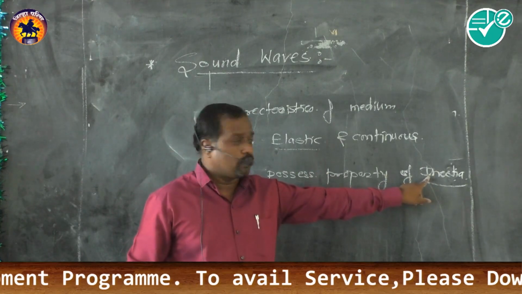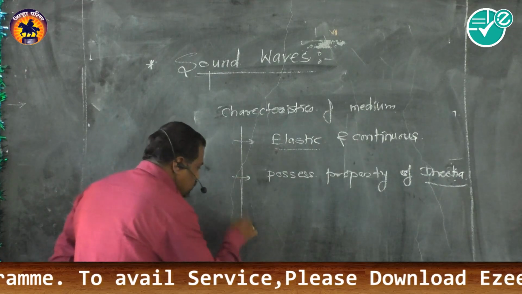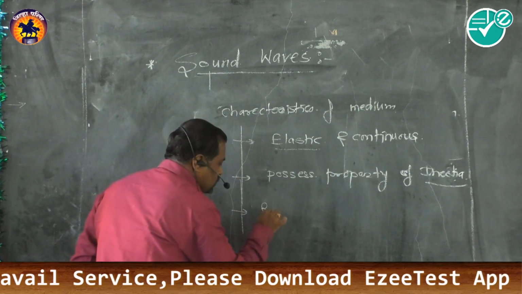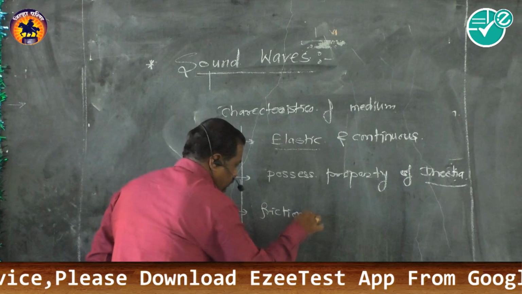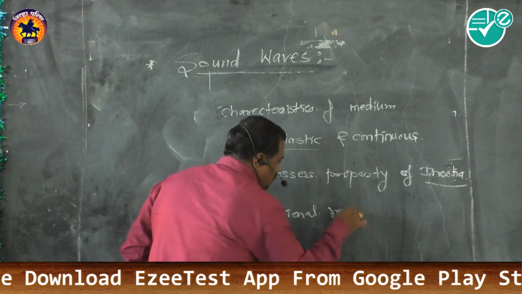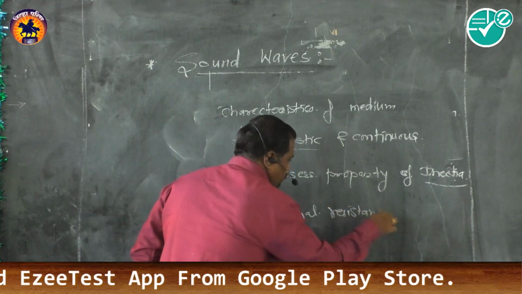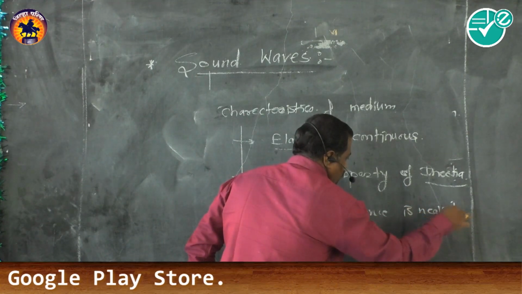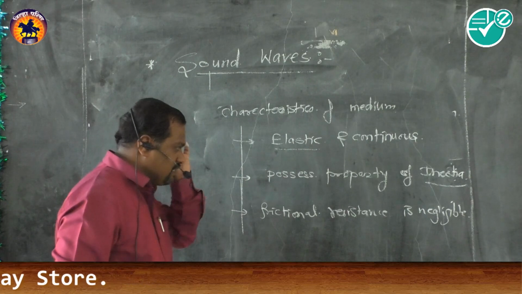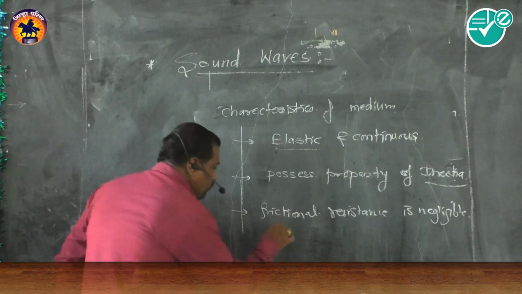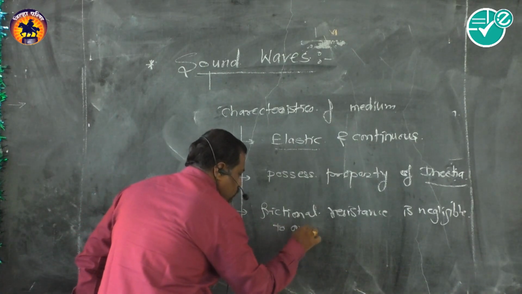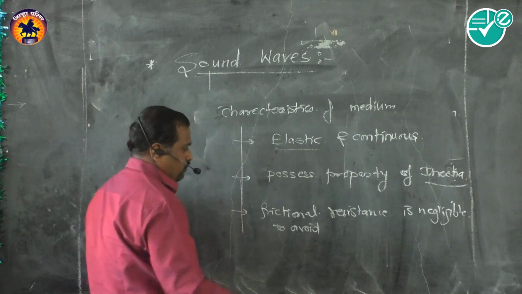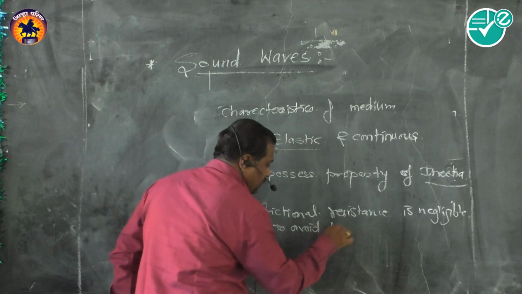This is a very important property. And the last one is that frictional resistance is negligible, to avoid damping.